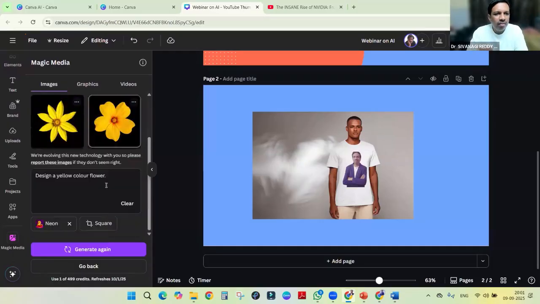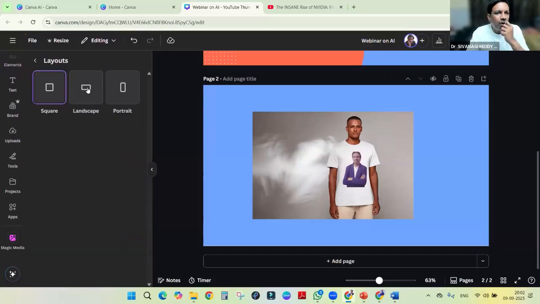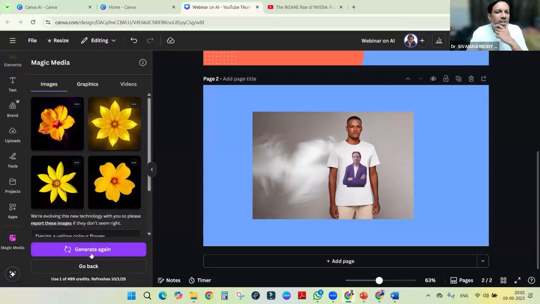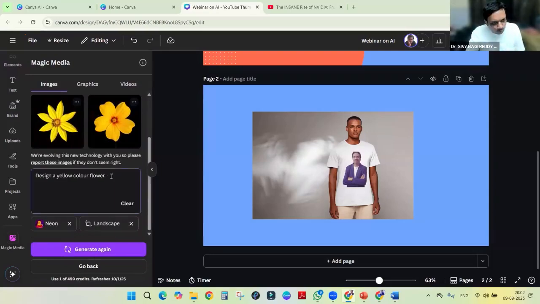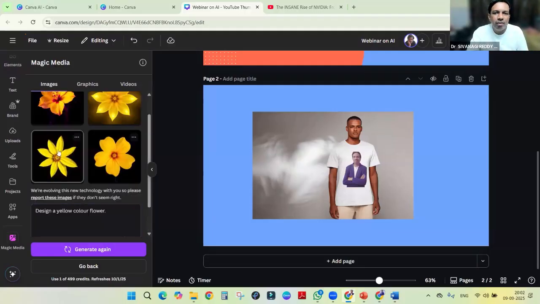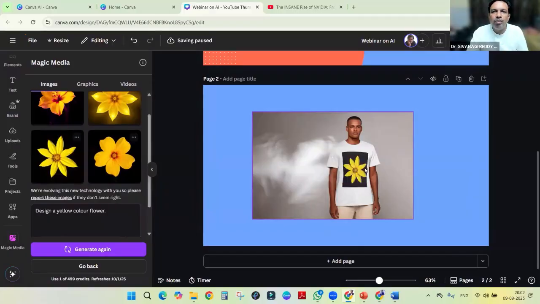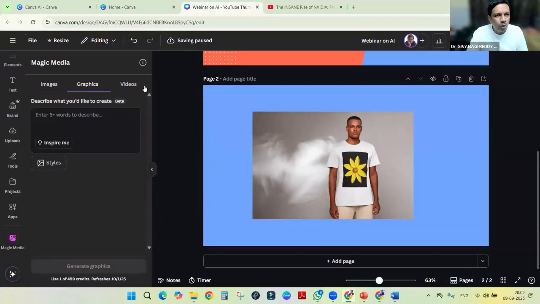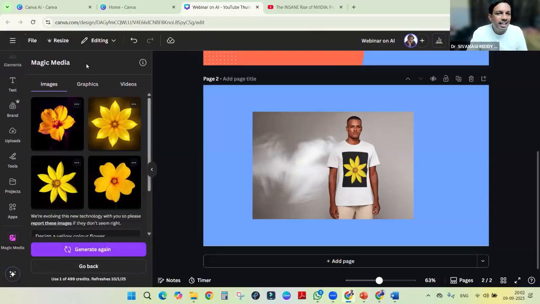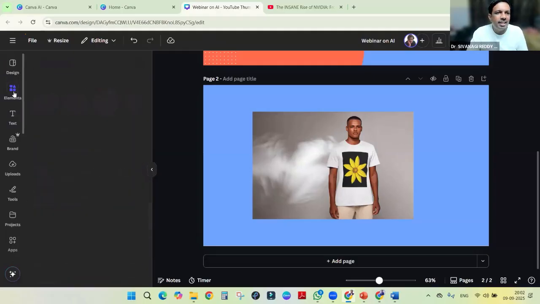If we want modifications, we can add, or we can say it's square or landscape, whatever format we want, we can ask. We can give more prompts, and it will give more accurate results. Once it's done, we can bring it and copy it into the design, right? So we can use it directly, or if we are not happy with what is available in Magic Media, we can create. This is elements.